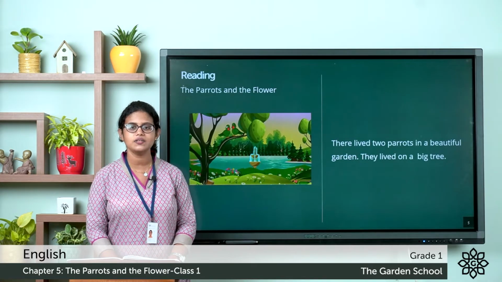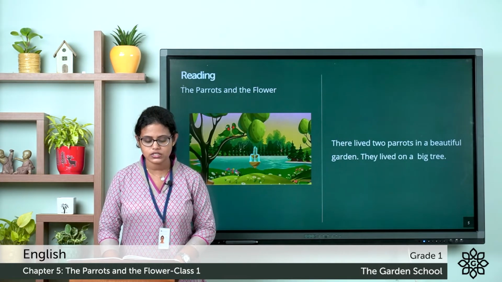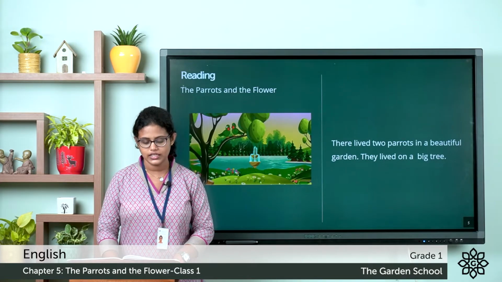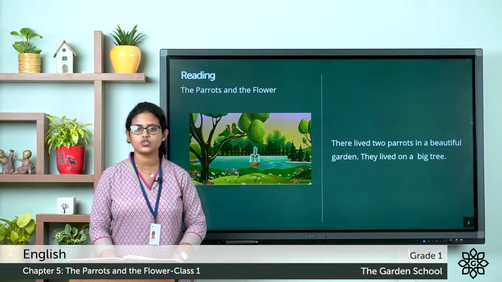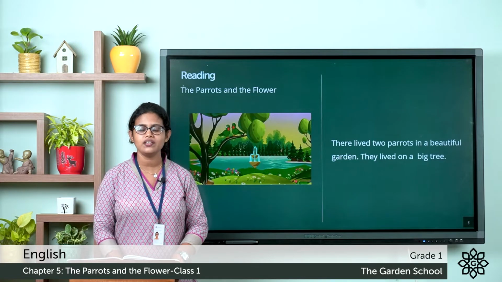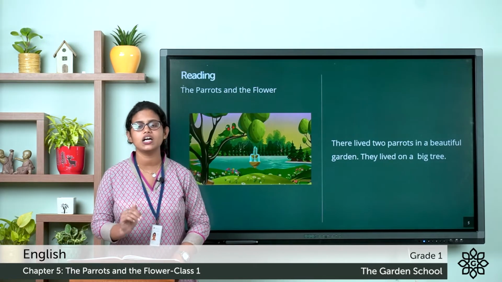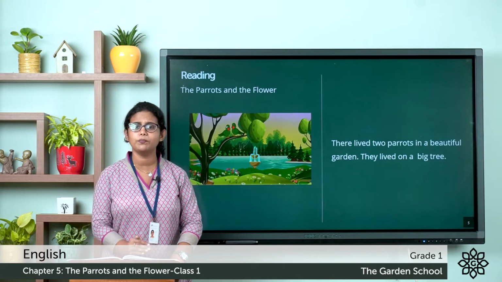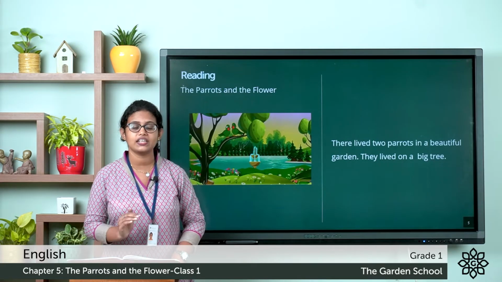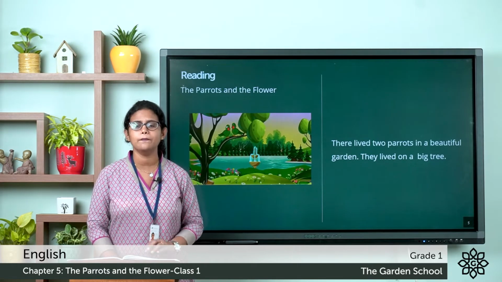So, let's start. There lived two parrots in a beautiful garden. They lived on a big tree. So, there were two parrots, and where did they live? They lived in a garden, a beautiful garden. And there they lived on a big tree.